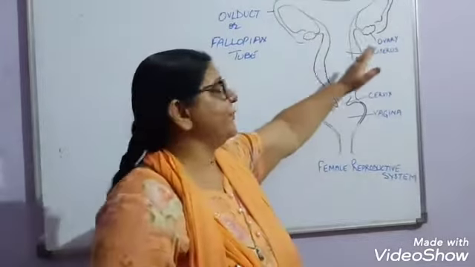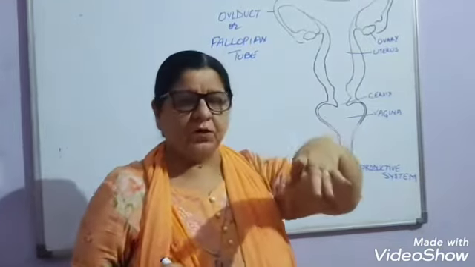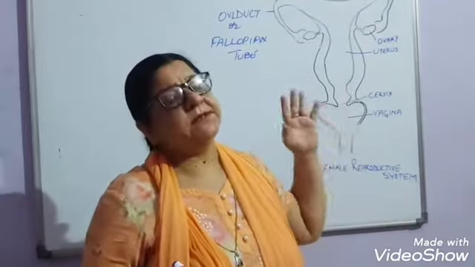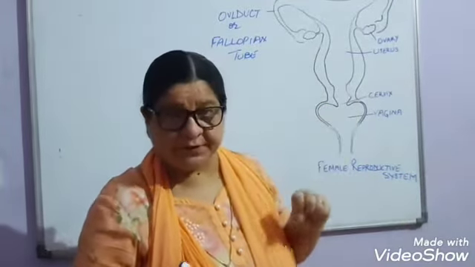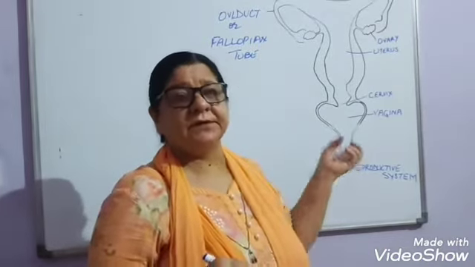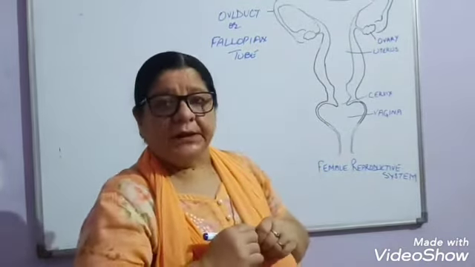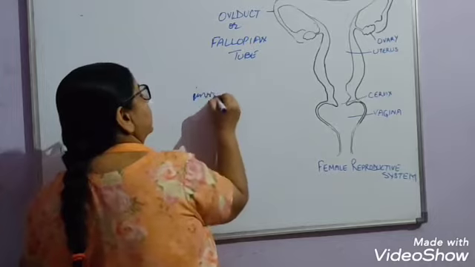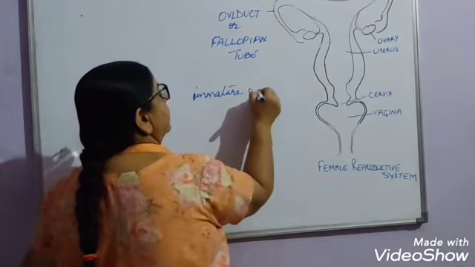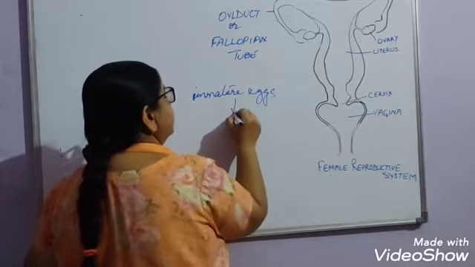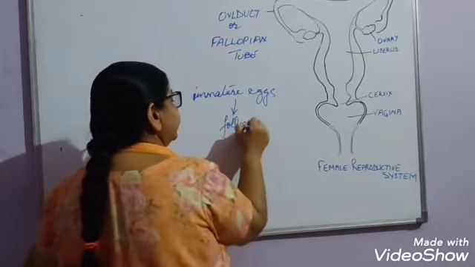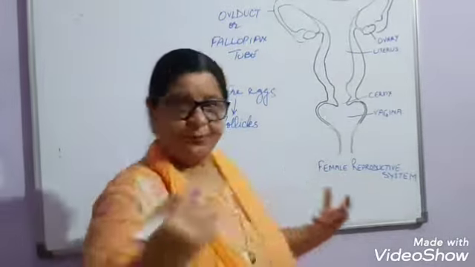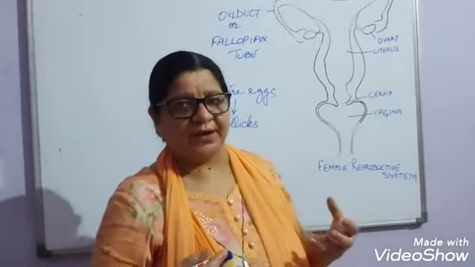Every month, this ovary, as I told you in the beginning also, at the time of birth many eggs, or ova, are present inside the ovary. These immature eggs are also known as follicles. So these follicles at the age of puberty start maturing.